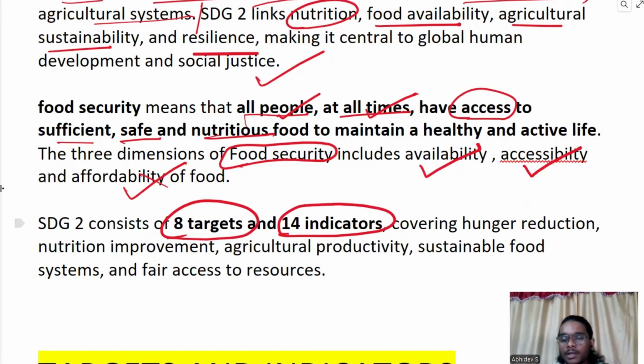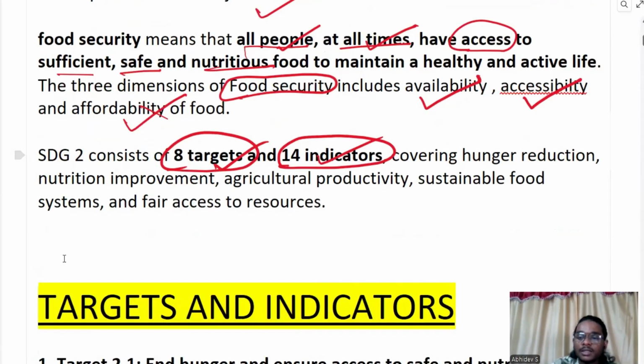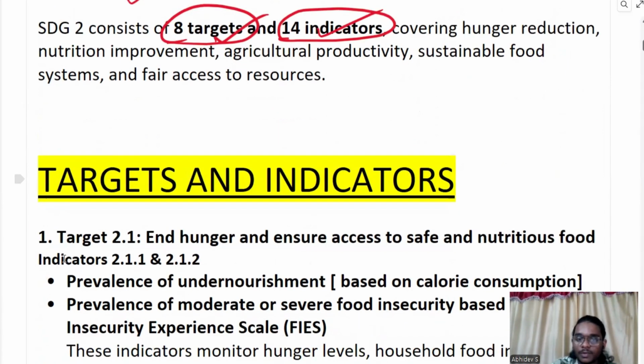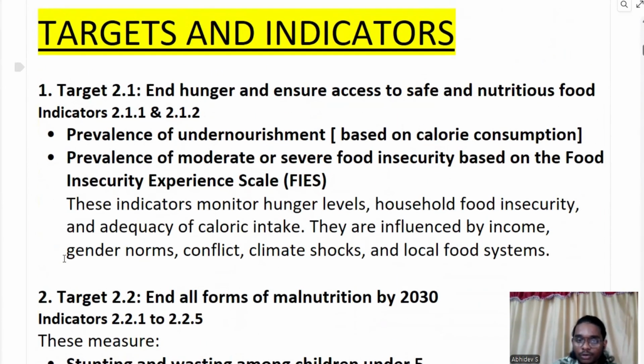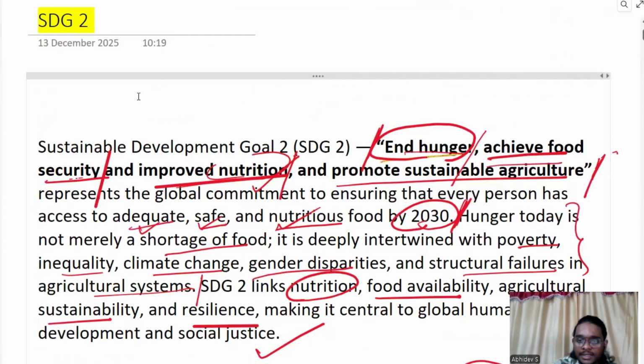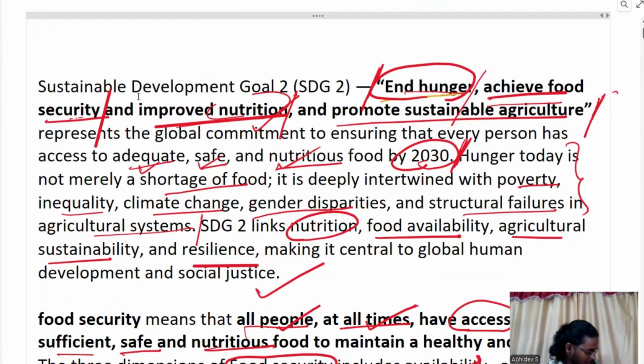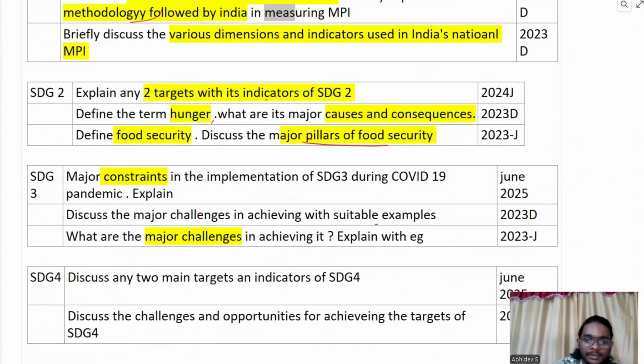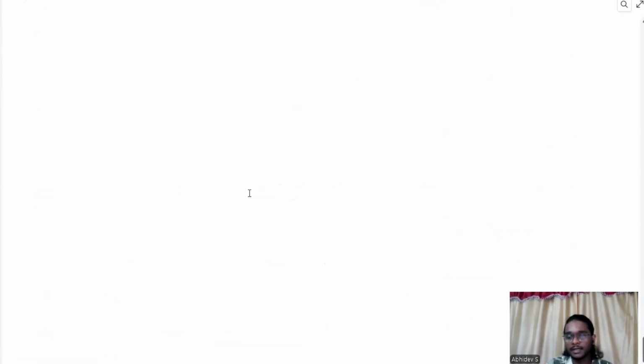So 8 targets and 14 indicators are there in our SDG goal 2. So let's look at the SDG goal 2. We have learned what SDG goal 2 is: to end hunger, achieve food security, improve nutrition, and promote sustainable agriculture. So I will show you something to easily remember the targets.